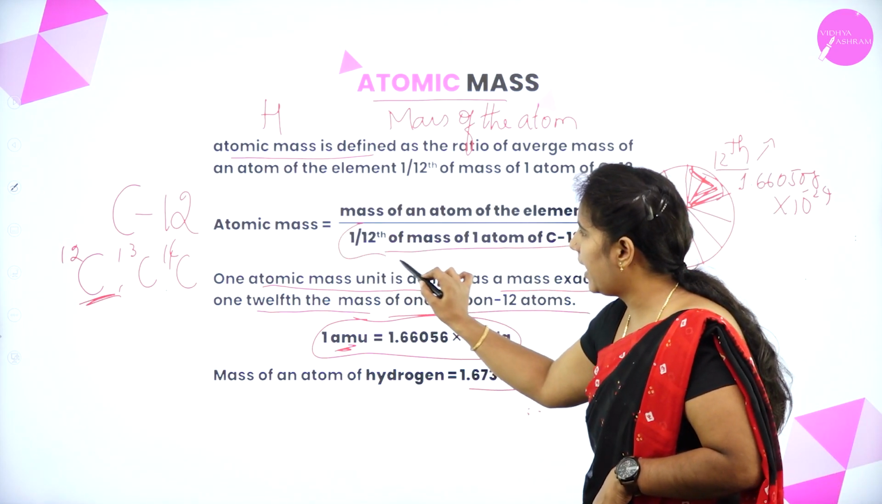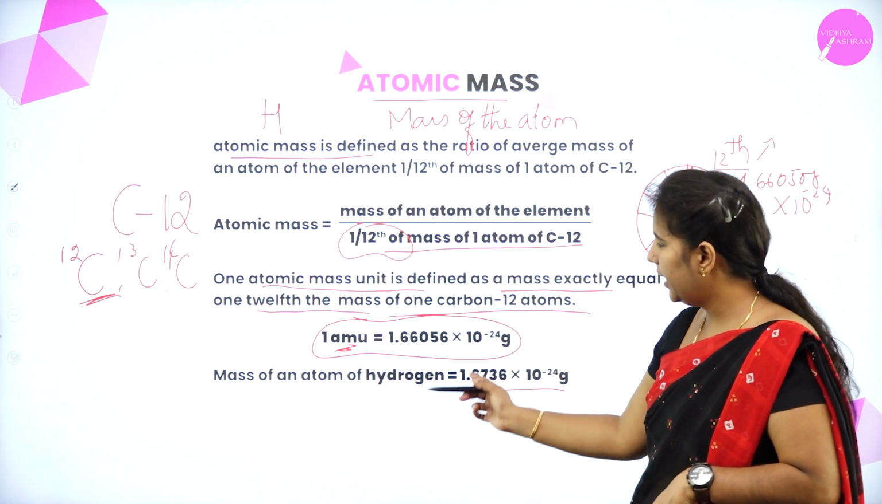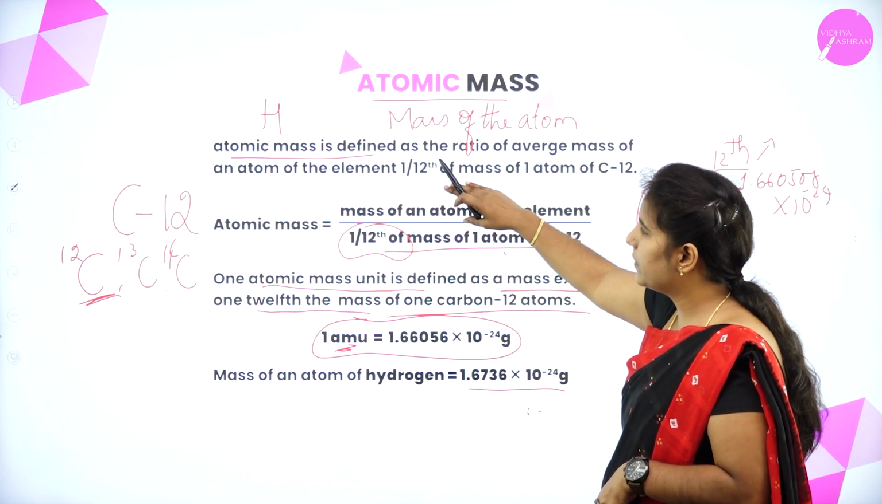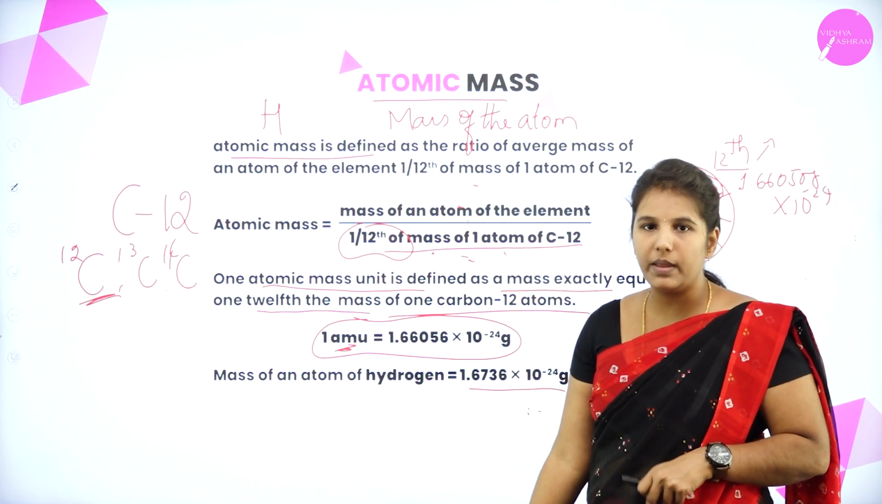Now we know the values of this. This is 1.66 into 10 power of minus 24. We know this value and we know this value. So by comparing with this standard, we can get the atomic mass.